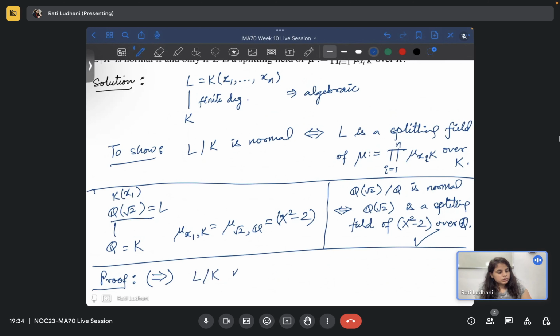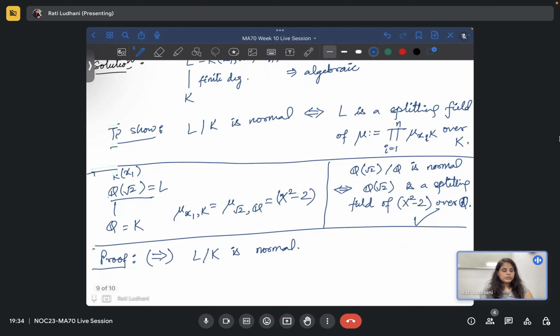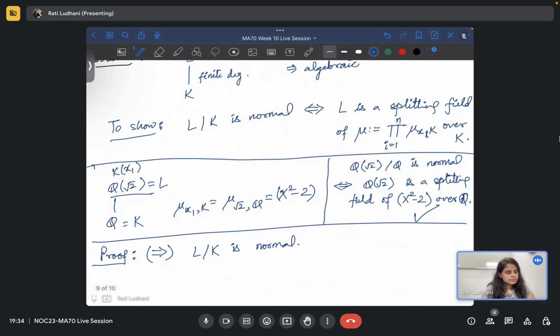L over K is normal. So let's see. Okay, L over K is normal. This implies, okay, can you tell me where should we start? So normality and then going to a splitting field means what? So what exactly are the polynomials we have in our hands?